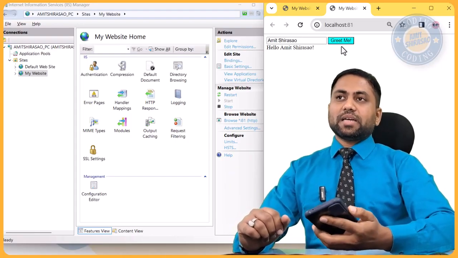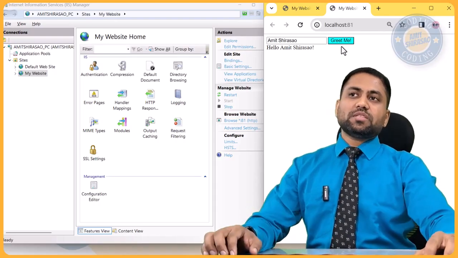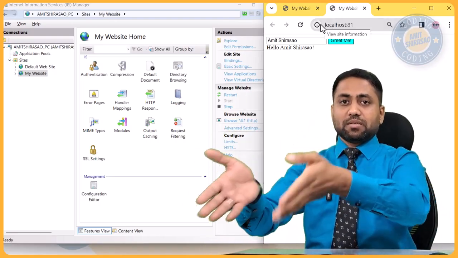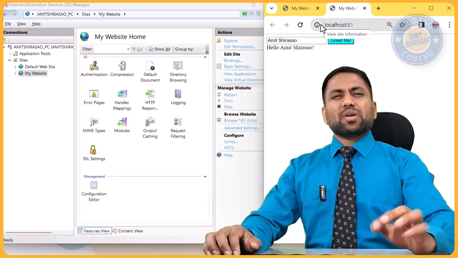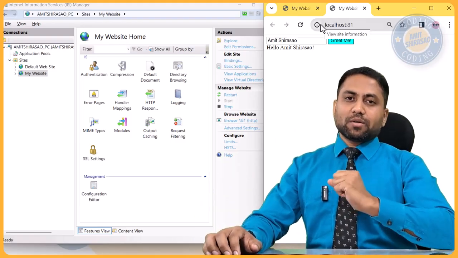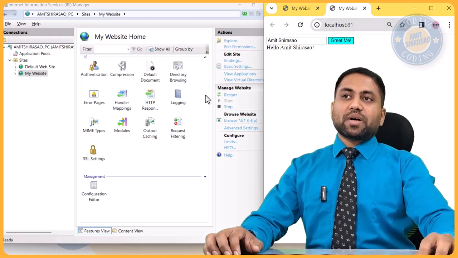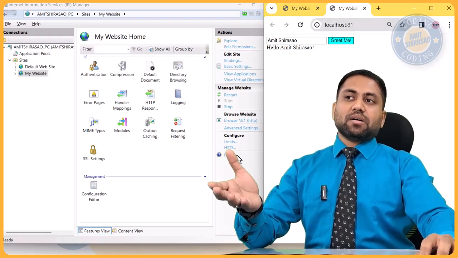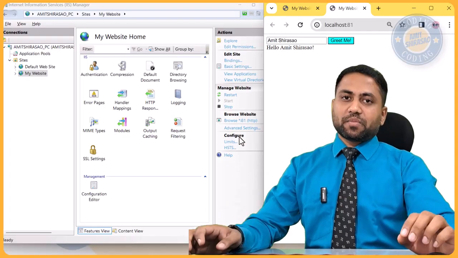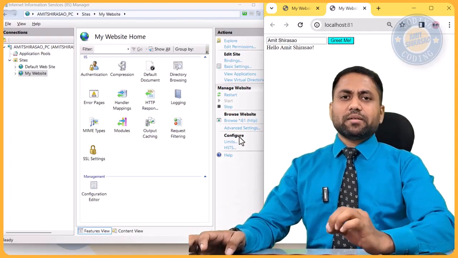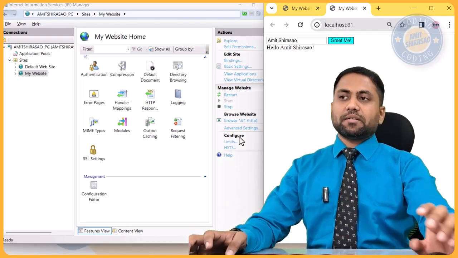So for that, I cannot say localhost. Localhost means this system. This system means this PC. How can I say localhost on my mobile? I cannot say that, right? So for that, I need to use my IP address. So what is an IP address? It is a unique address given to every machine on the internet.